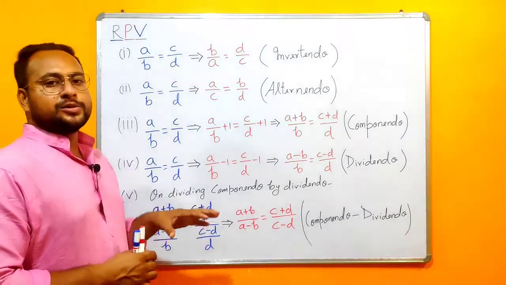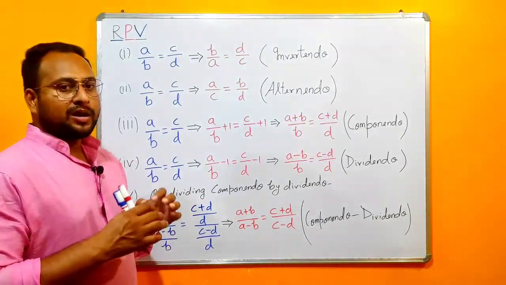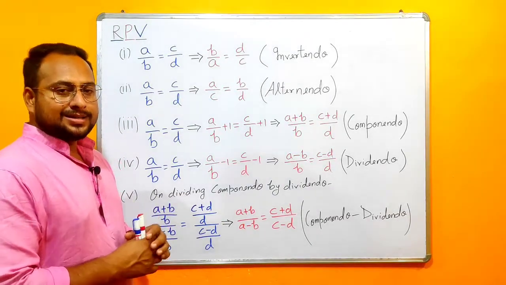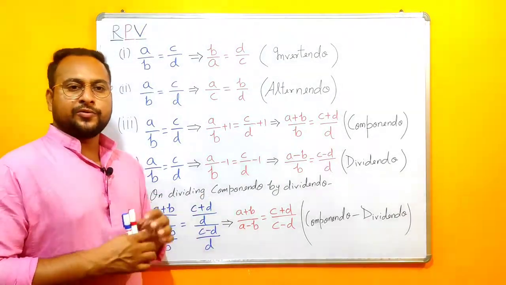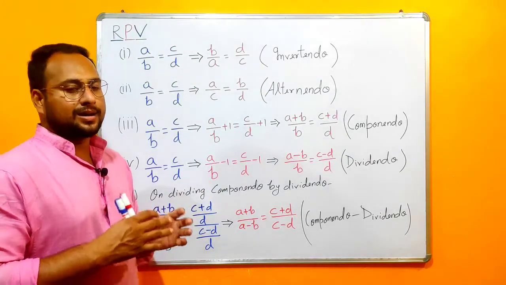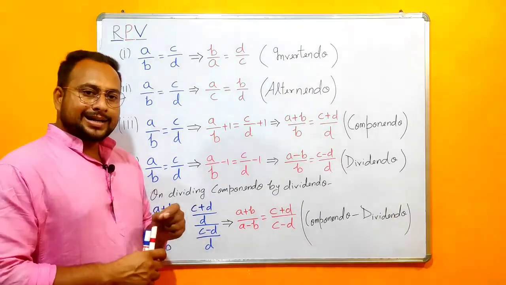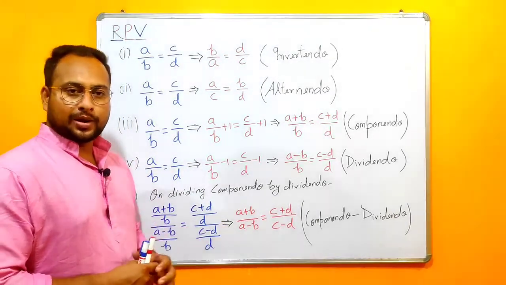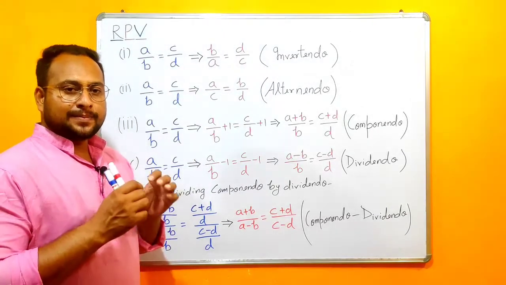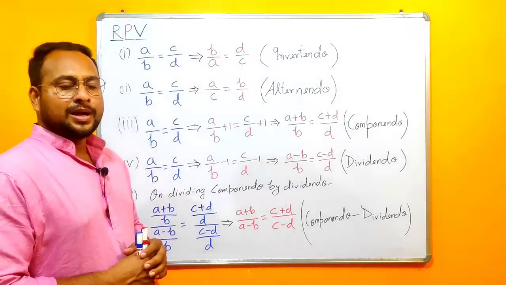Of these 5 rules or terms, the componendo dividendo rule is somewhat important, since its usage will be seen in the topic time, speed and distance, or in other topics. So first of all, we will understand the usage of the componendo dividendo rule, and then we will see some examples on the concepts that we have learned till now.